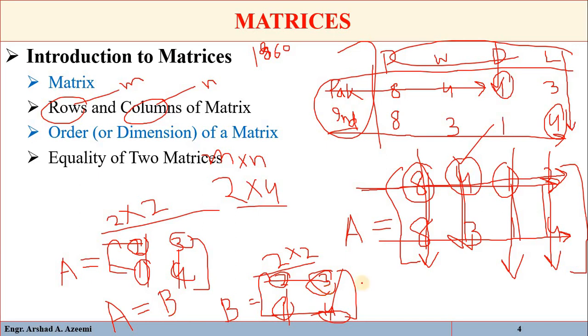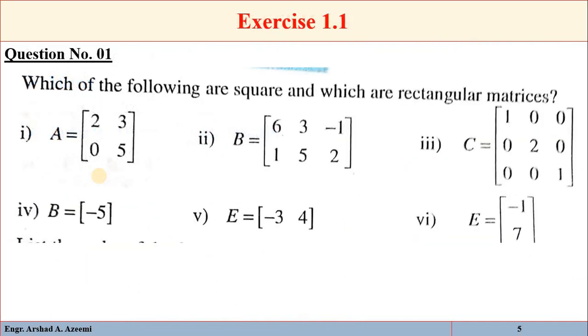One more thing: if the number of rows is equal to the number of columns, then it is called a square matrix. Here you can see we have 2 rows and 2 columns. If the number of rows is not equal to the number of columns, then it is called a rectangular matrix. Now let's come to exercise 1.1, question number 1. Which of the following are square matrices and which are rectangular matrices?